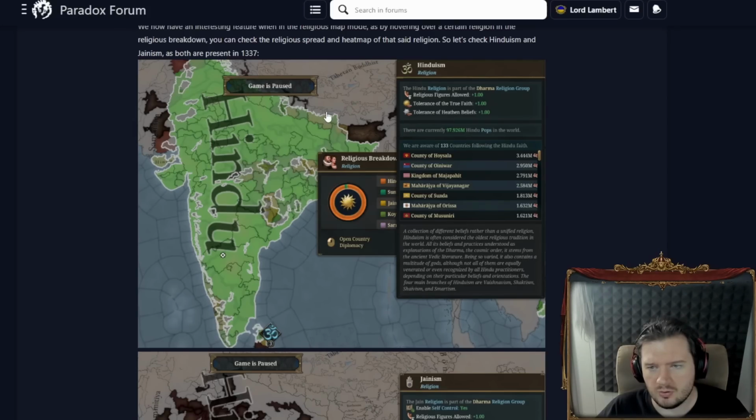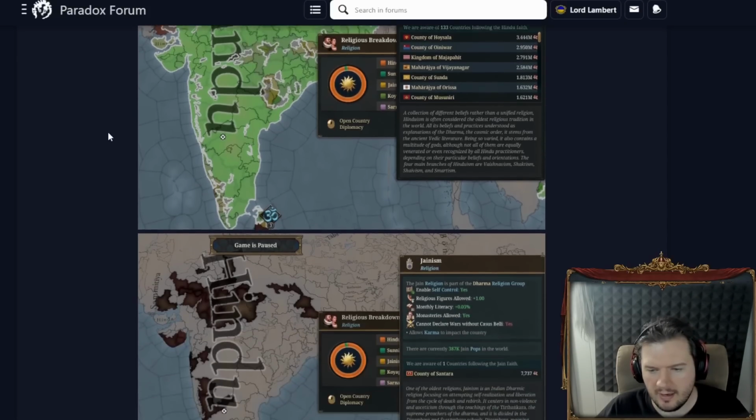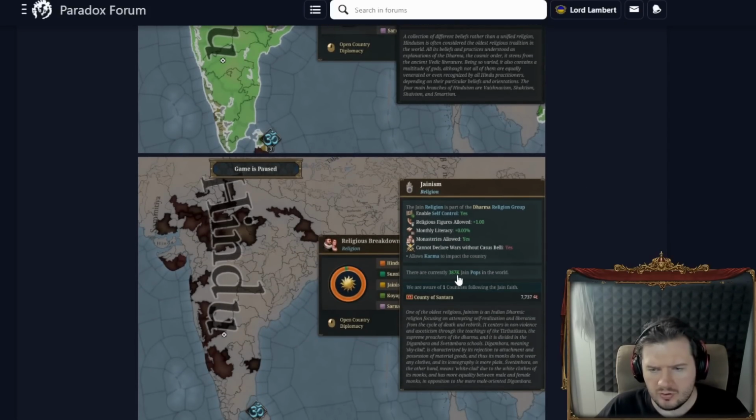Tolerance of true faith, tolerance of heathen beliefs is up as well. Also see how many Pops there are. Almost 100 million Hindus in the world at the start of the game. You can see them breaking down by country as well. That's very cool.